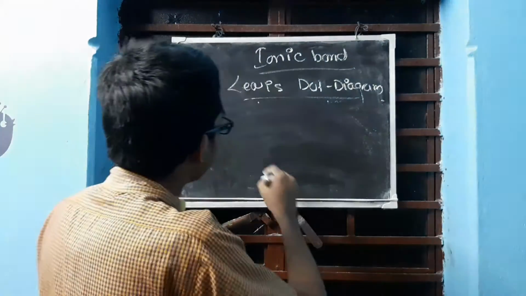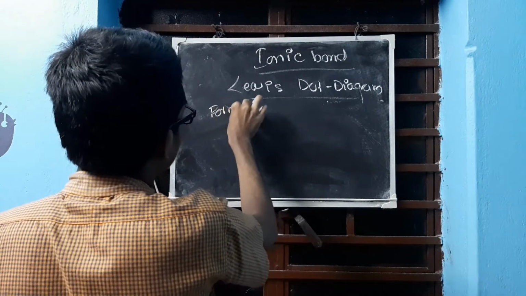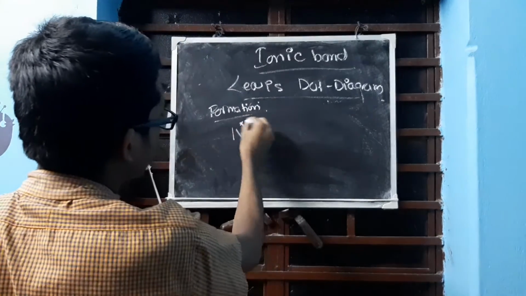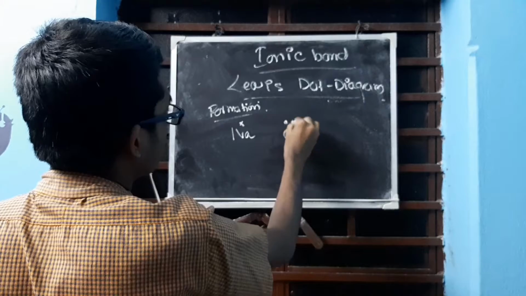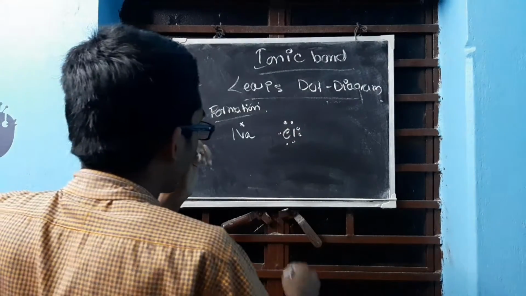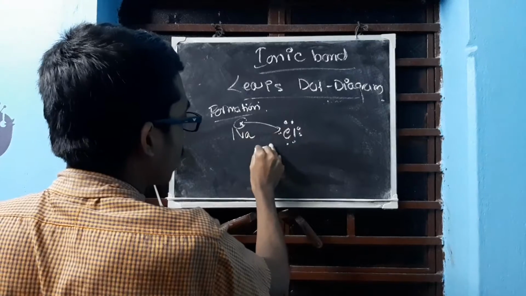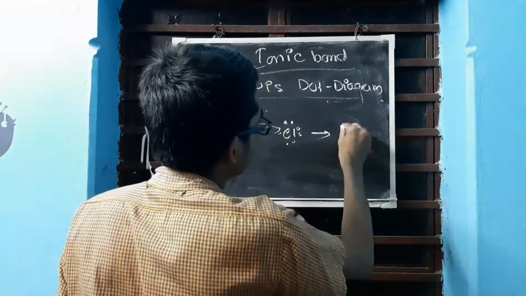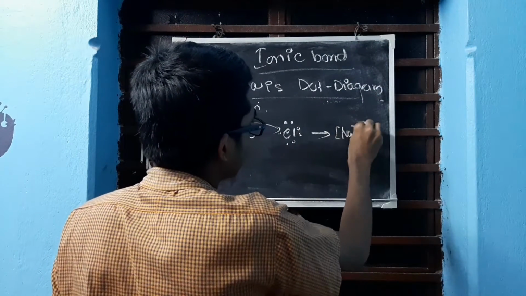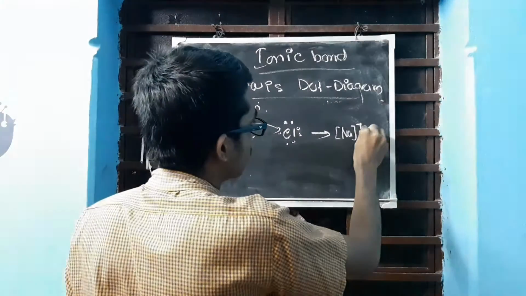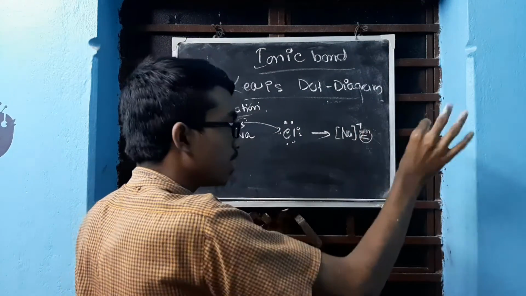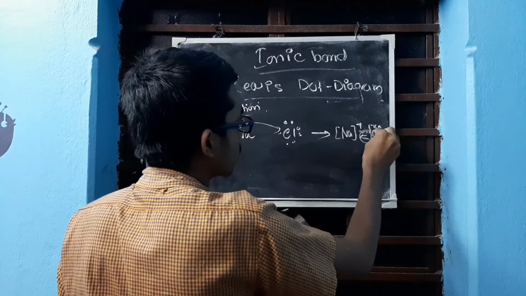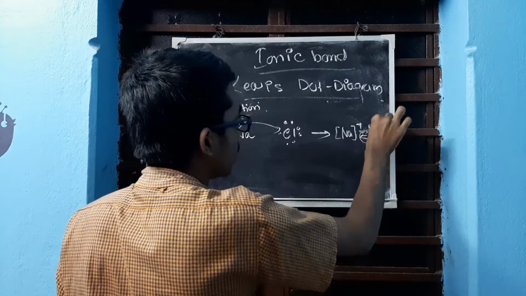I am showing both. First, let me show you the formation. So for formation, you have to draw two structures. What are the two things you have to draw? First is Na, you write like this with 1, and you write Cl like this, 1, 2, 3, 4, 5, 6, 7. Then you have to show with the arrow, this comes here. You can write it like this, or you can even give an arrow below. Your choice. So what will it form? Na with a bracket and positive sign, or you can write just Na, it is your choice. These signs are completely optional. Then you have to write Cl, 1, 2, 3, 4, 5, 6, here 7, here 8, and here negative.